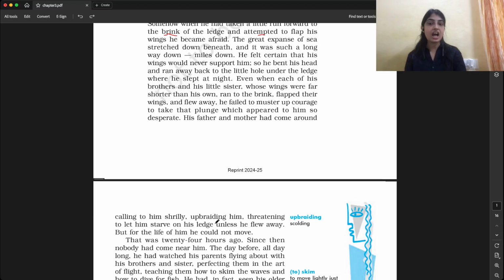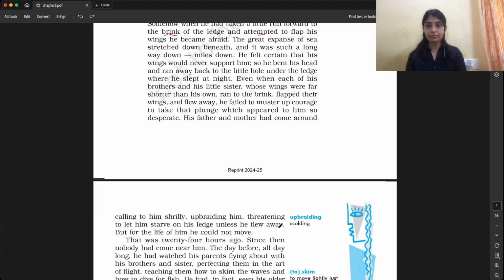Starving means I'm very, very hungry and I need food badly. To let him starve on his ledge unless he flew away. So till the time he flies away, they will not give him food. Only when he is able to fly from that cliff ledge will they give him the food.